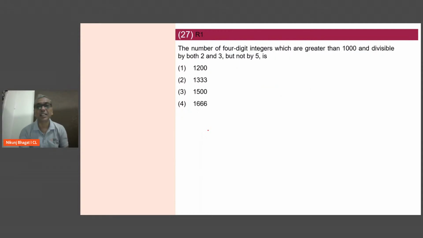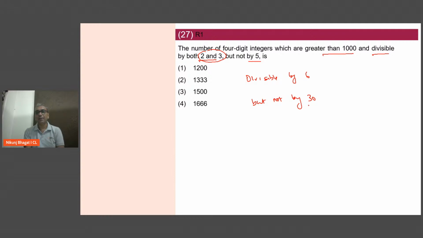I'll skip 26, I'll come to 27. Number of 4-digit integers which are greater than 1000 and divisible by both 2 and 3 but not by 5. Both 2 and 3 means it should be divisible by 6, but not by 30, the LCM of 6 and 5.